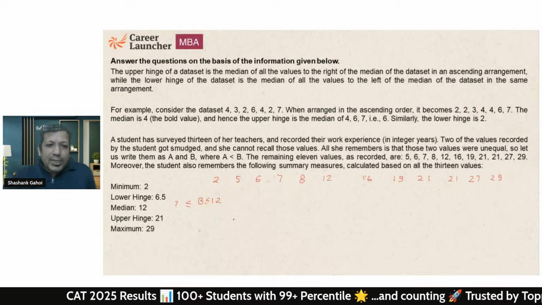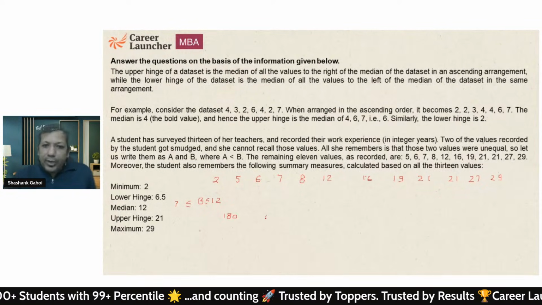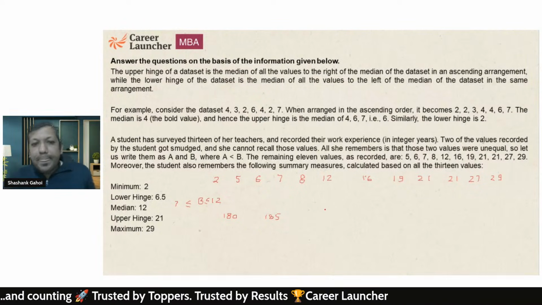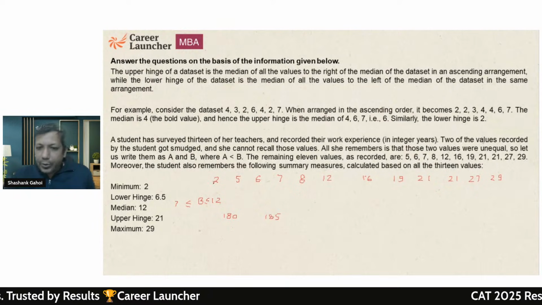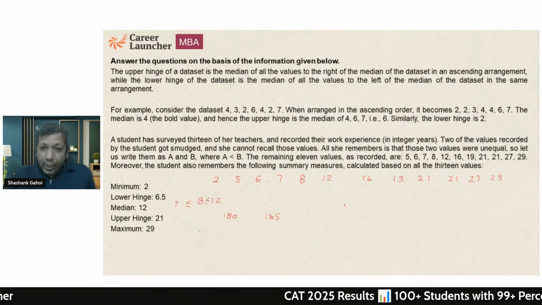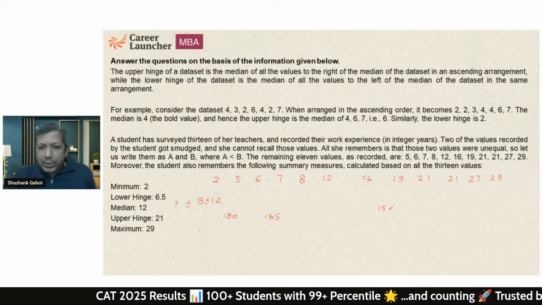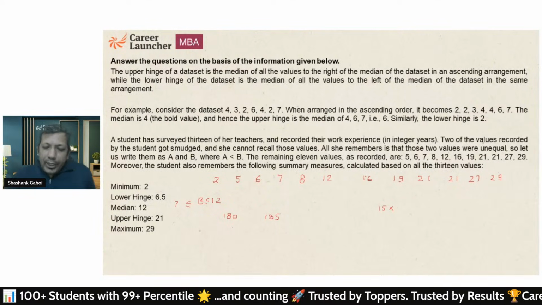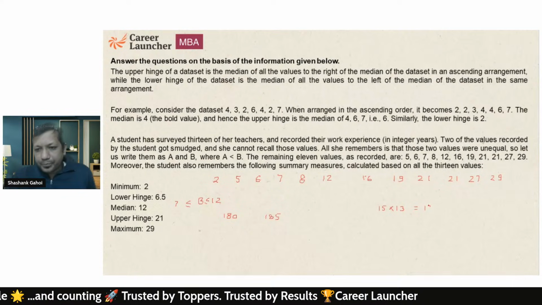And I know that sum should be lying between 180 to 185. We have calculated that for the previous question. Okay. Now, basically, one of these numbers is doubled. And I know that now current average is 15. So what is the total sum? So 15 into 13. So total sum comes out to be 195.